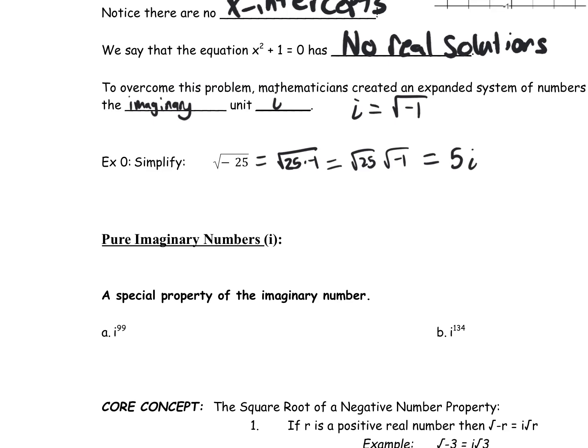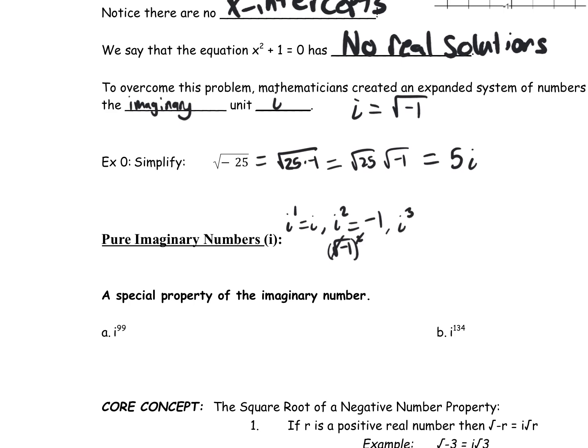All right, and what's cool about i is there are some really interesting things that happen when you multiply some i's together. Right, so i to the first, well, that's obviously just going to be i. Anything to the first power is itself. But things start to get interesting when you multiply some i's together. So i squared, in other words, i times i, is going to be -1. Think about it this way. If i is the square root of -1, if we square that, the squared and the radical sign cancel out, and all we're left with is what's inside the radical, so -1.